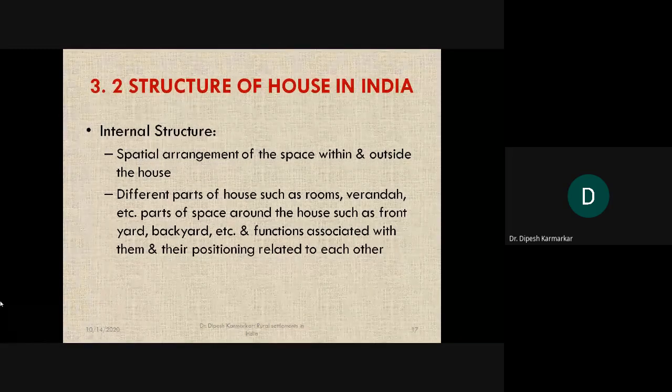There is a lot of space around it, and therefore I have written outside the house. Outside the house doesn't mean the road, but I mean the area which is owned by the head of the family, but is outside the structure of the house. Okay, that is also included in the internal structure. Now it includes, as I said, different parts of the house such as rooms, veranda, etc., and parts of space around the house such as front yard, backyard. We have various concepts of angan, and functions associated with them and their positioning related to each other.